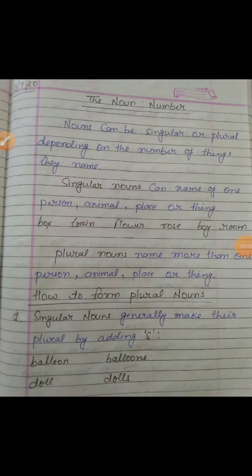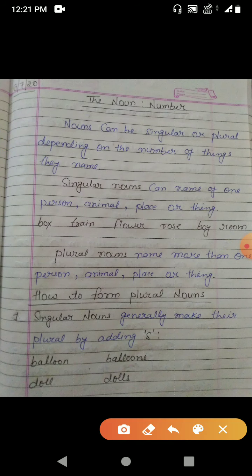Now we are starting a fresh topic, that is the noun number. So what is the noun number? Noun can be singular or plural depending on the number of things. Like when we are talking about one place, one animal or one thing, that is a singular number. But when we talk about more than one thing, it is the plural number, plural nouns.